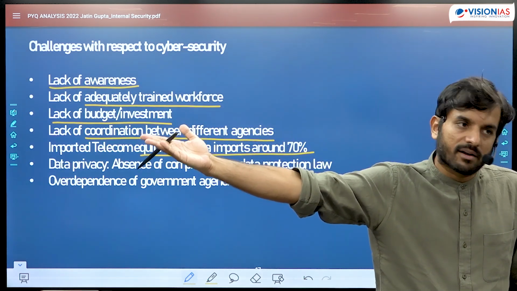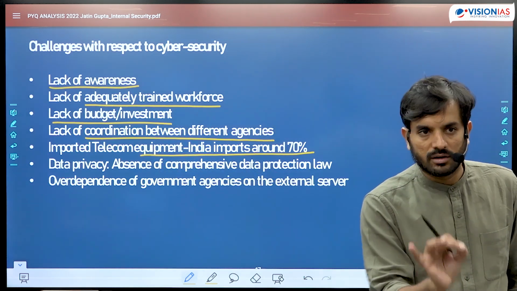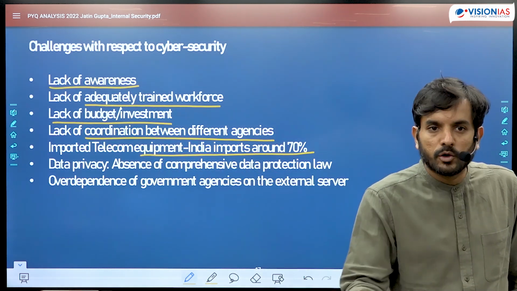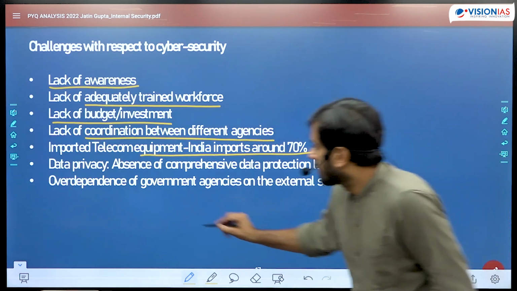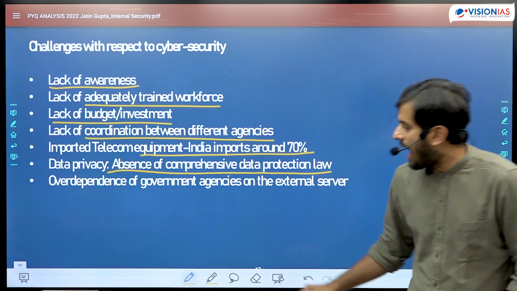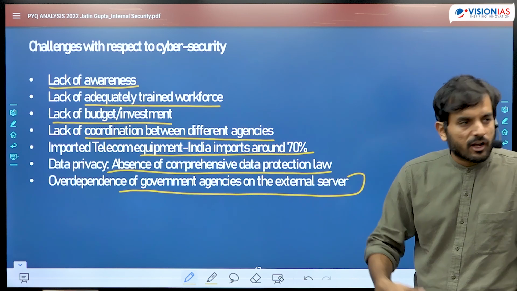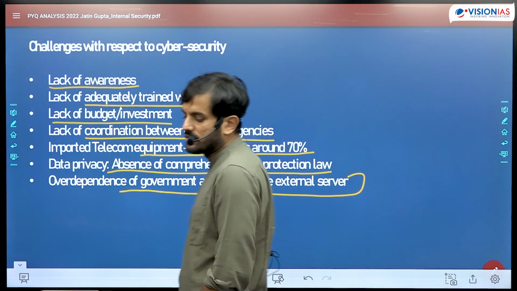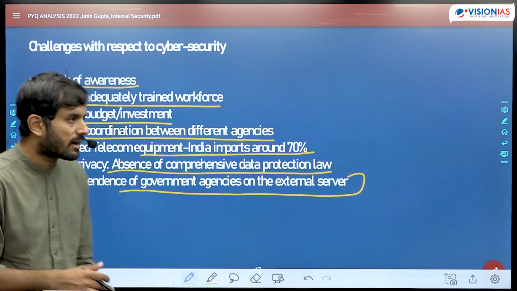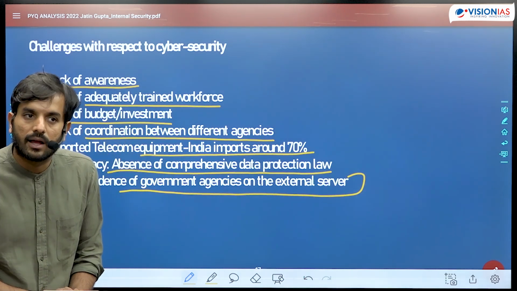If you are dependent on other countries, then if those countries infest your devices with bugs, what will you do, right? Then data privacy, absence of comprehensive data protection law in India, over dependence of the government agencies on the external servers, lack of capacity of the private sector to deal with cyber security challenges on their own, etc. These are some of the challenges with respect to cyber security that exist in India.